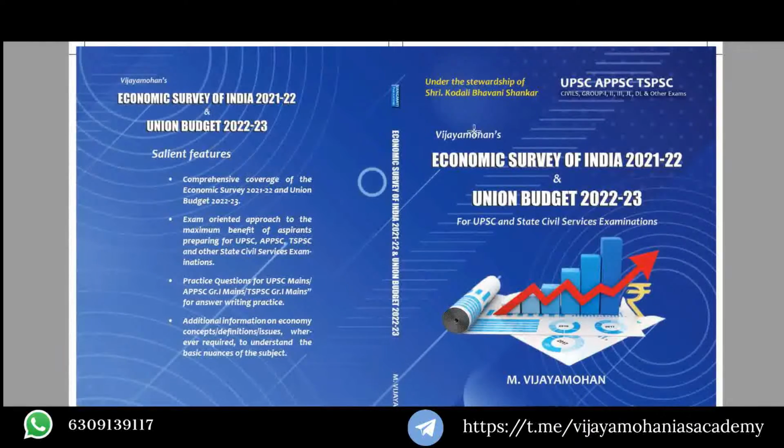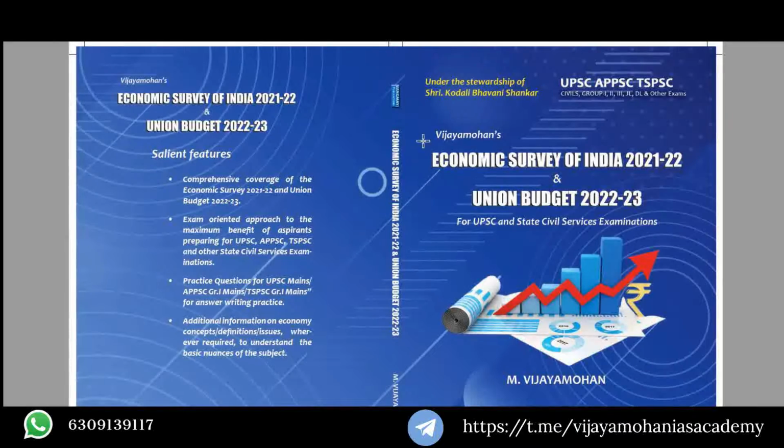This book has been written keeping in mind the upcoming examinations like UPSC, APPSC, TSPSC, Group 1, Group 2, and all examinations. Before going into the salient features of this economic survey and budget book, I want to tell you something about the economic survey and union budget and their importance to competitive examinations, especially the Union Public Service Commission examination and state service examinations.